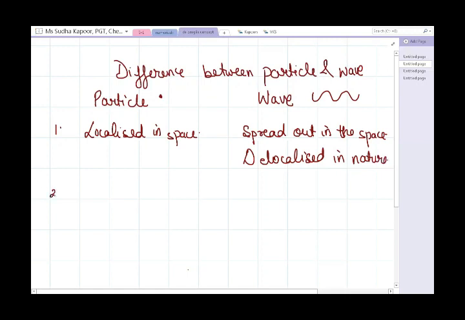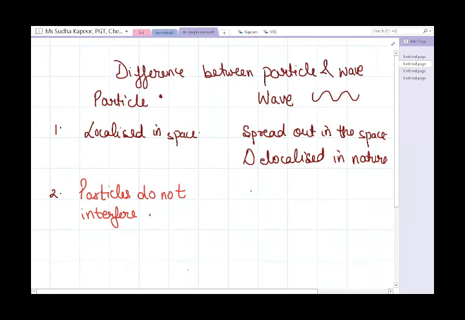Now the second one. When we are representing a particle, we cannot represent two particles at the same point. So we can say that particles do not interfere in each other's position. But what about the wave?